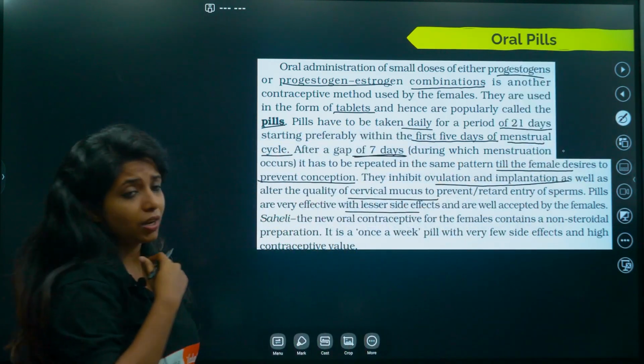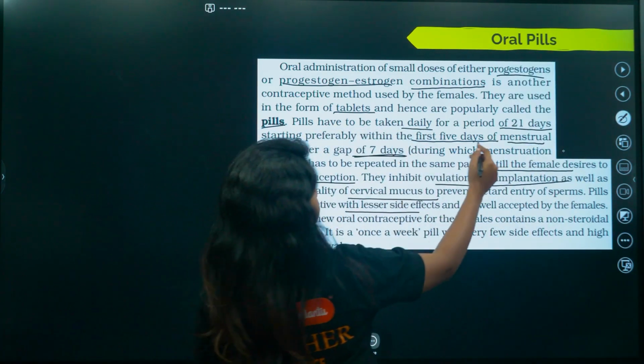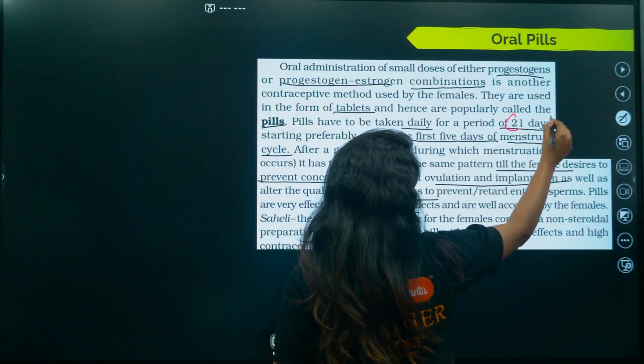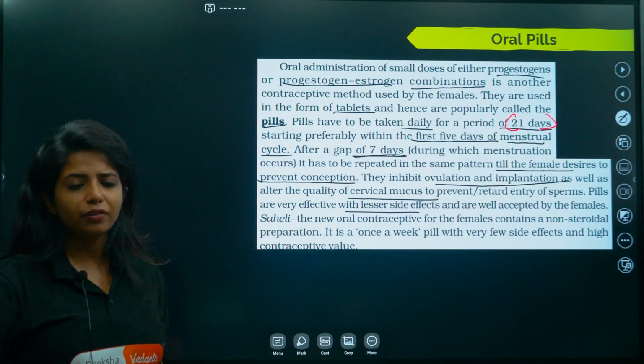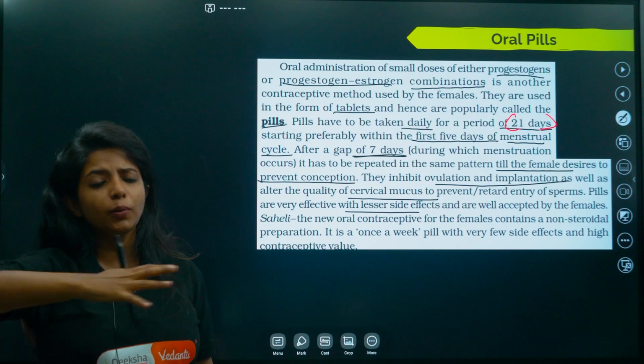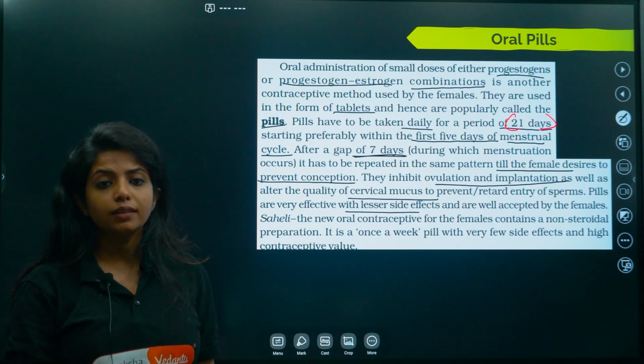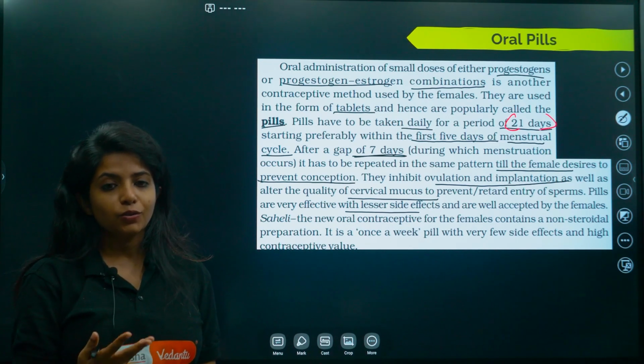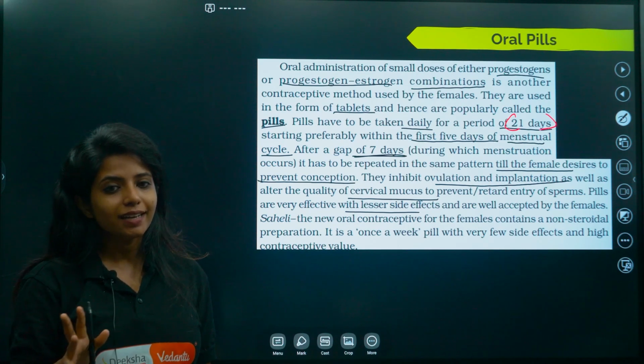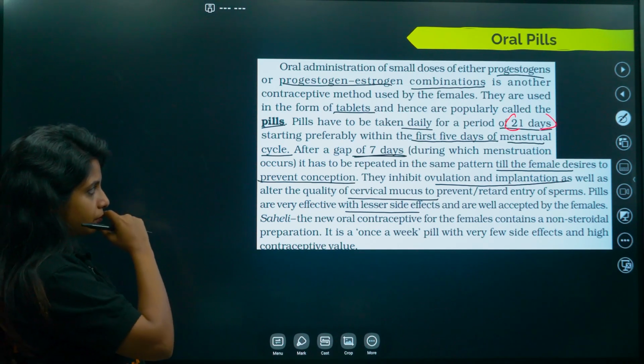First thing that you have to remember here, they have to be taken for a period of 21 days. So just exclude the 1 to 5 days or 1 to 7 days out there, and then for the 21 days, all the days you have to take the pill, or ovulation would happen. You do not want the ovulation to happen, right? Ovulation should not be happening.